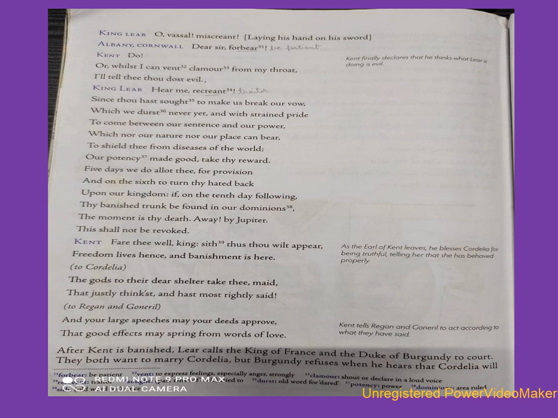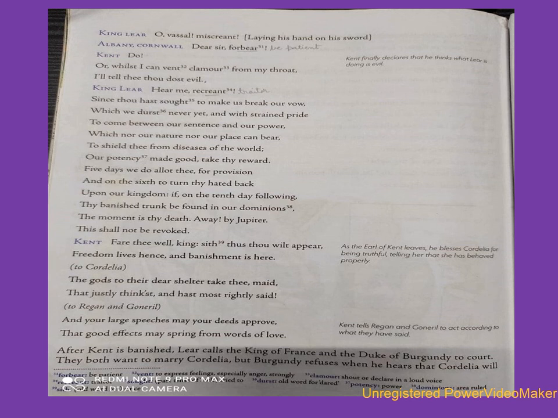To Regan and Goneril, and your large speeches may your deeds approve, that good effects may spring from words of love. So then Kent says, okay, if that is your decision, then farewell to the king. If this is your act, it is clear that freedom has been banished from this kingdom. Means freedom has no space in your kingdom.